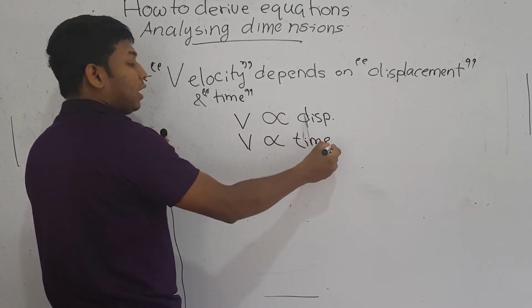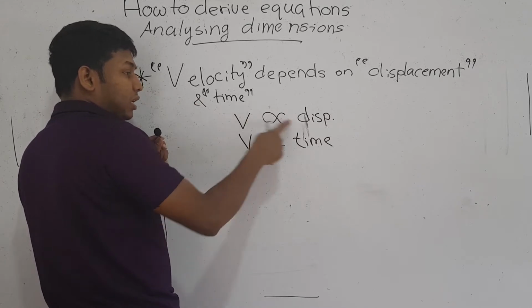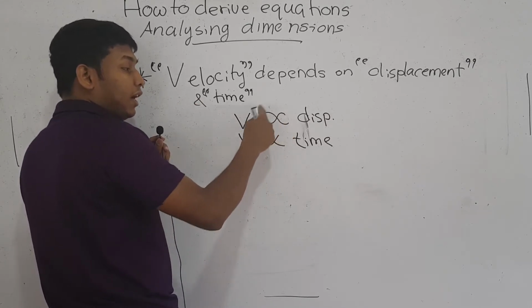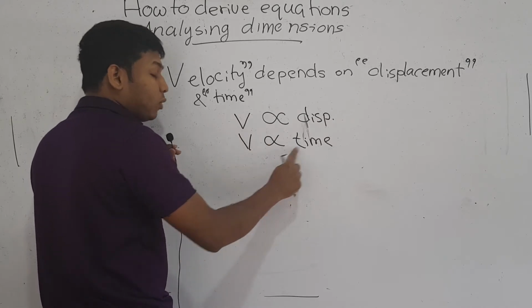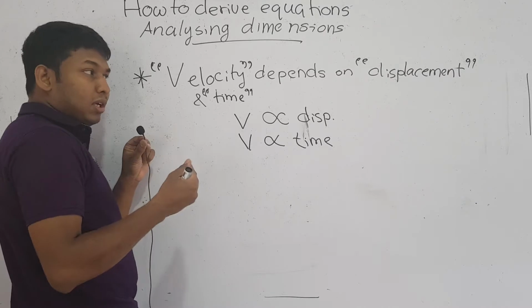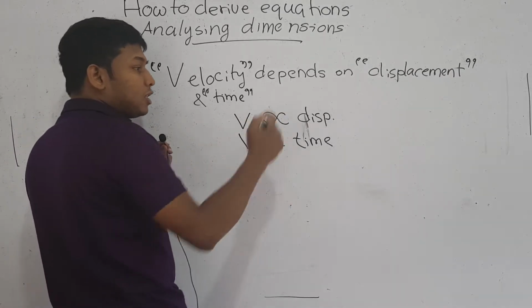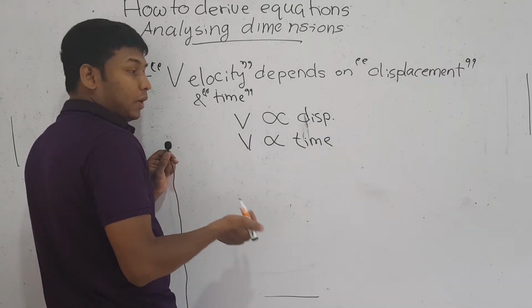But I cannot write it like this, because here it means velocity is directly proportional to displacement, and here velocity is directly proportional to time. But that is not what I know. What I know is that velocity depends on displacement and time.